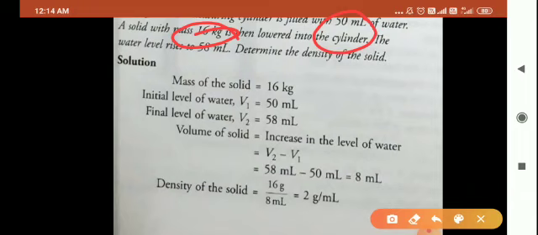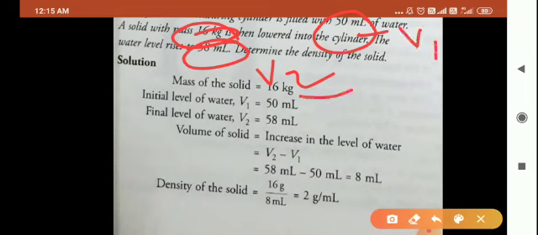The stone will displace water, or the water level will rise up. So, what will be the final volume now? 58 ml, that is your V2, and this is your V1. Mass of the solid is 16 kg. Initial volume means, what is the meaning of initial? Means before immersing the stone.